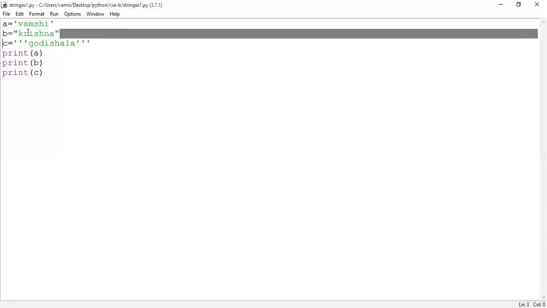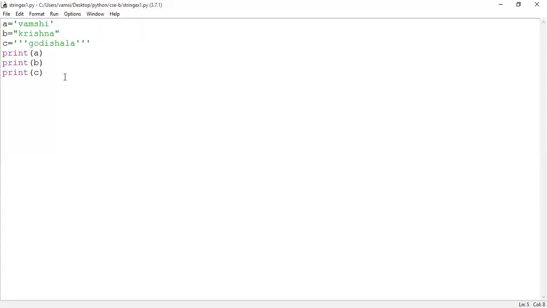It is integrated inside of what? Double quotes. Then Godishala is integrated within what? Triple quotes. So use single quote for 3 times, which is called as what? Triple quotes. So I'm integrating that, right? This is a simple example for handling the string, guys. Is it clear?